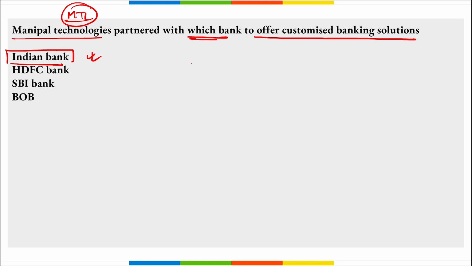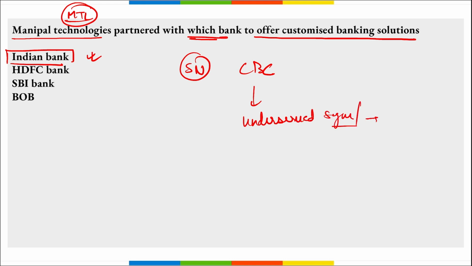Right? What is the main objective? To build a sustainable network of corporate business correspondents that will enhance the affordability and accessibility of these financial services to the underserved segment or people of India.